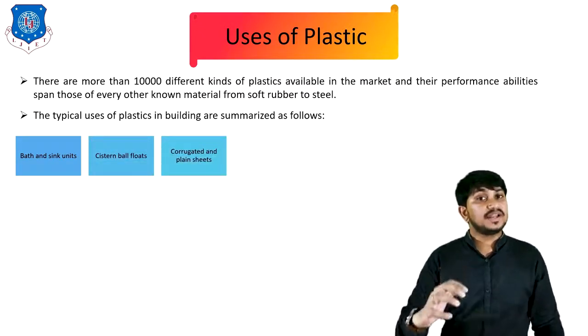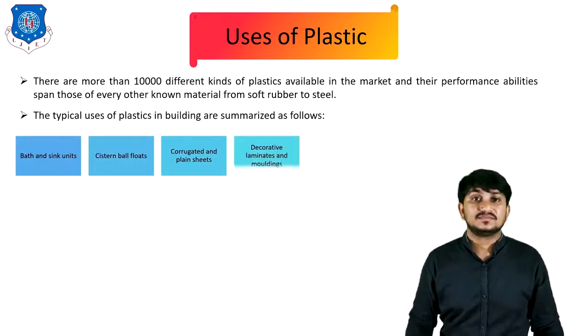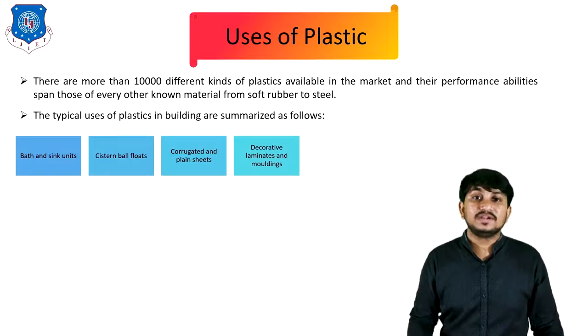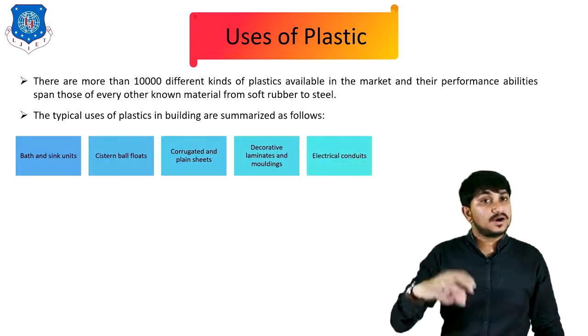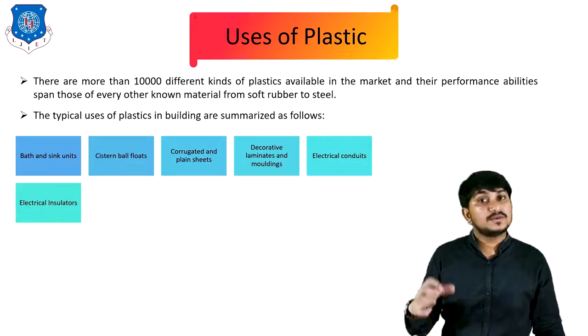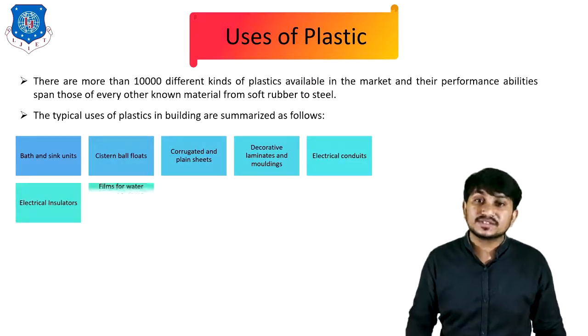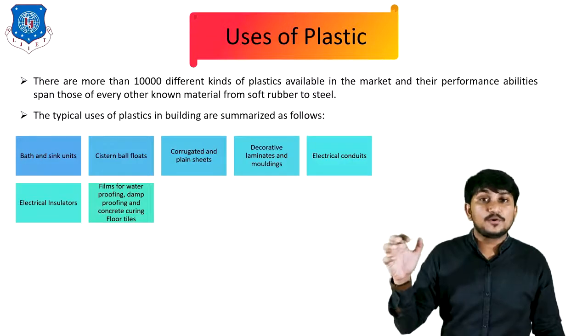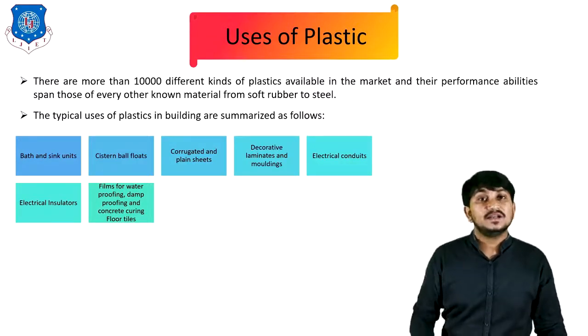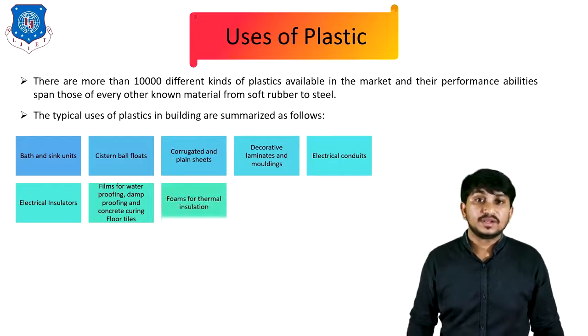It is used in corrugated and plain sheets. It is also used to make decorative laminates and moldings. It is used for making electrical conduits. Also used for making electrical insulators, frames for waterproofing, dampproofing, and concrete curing, and floor tiles.